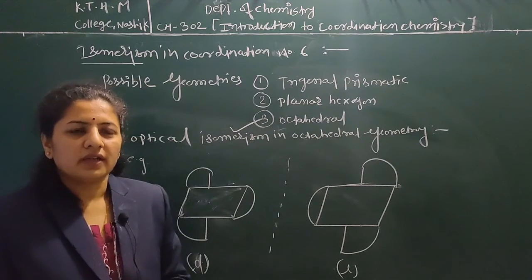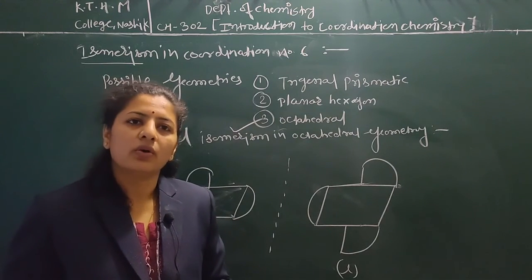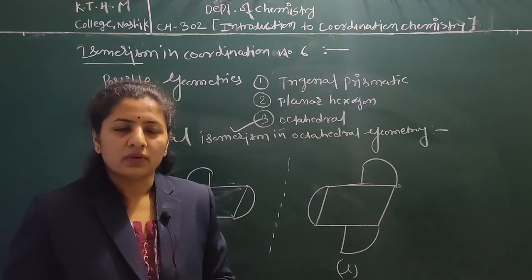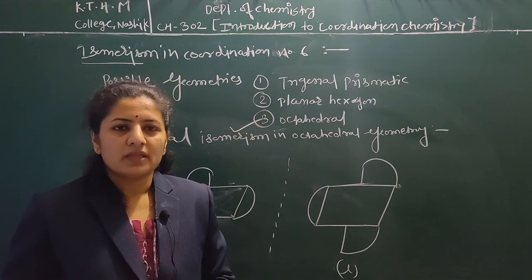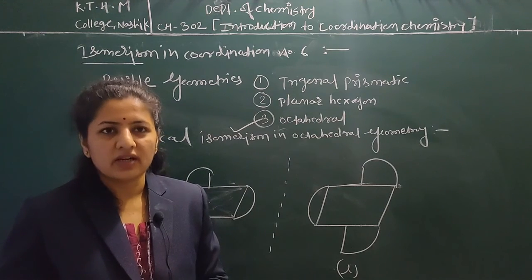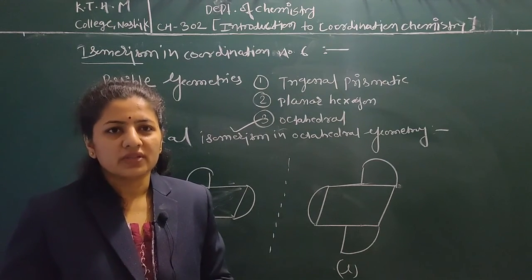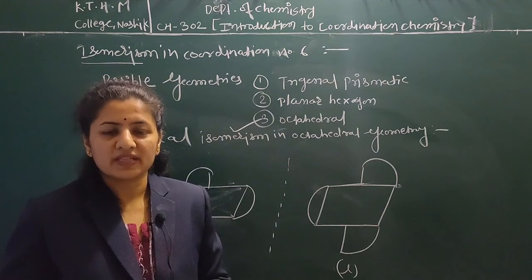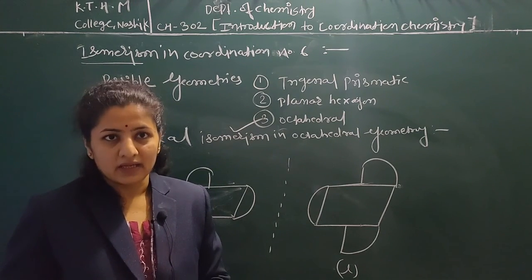So for discussion, we can conclude that in coordination number 4, geometrical isomerism is possible in square planar, whereas optical isomerism is possible in tetrahedral. And in coordination number 6, both optical as well as geometrical isomerism are present depending upon the ligand.